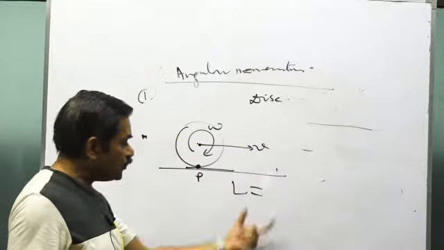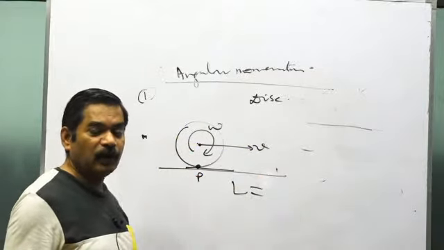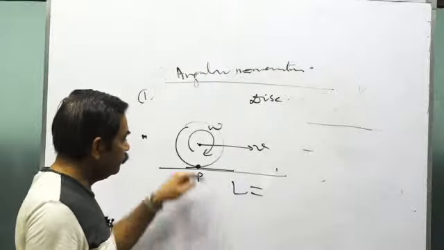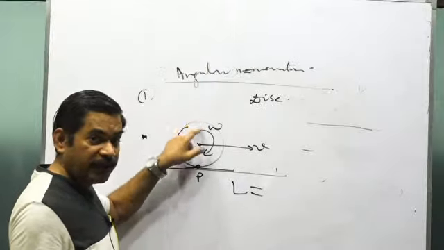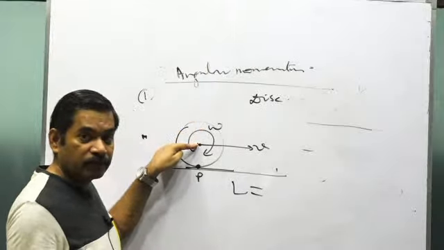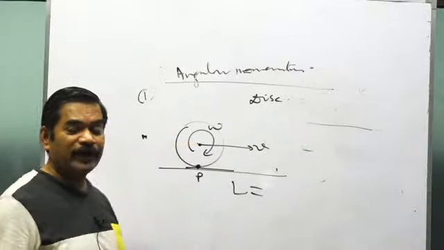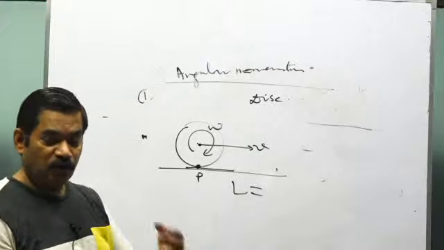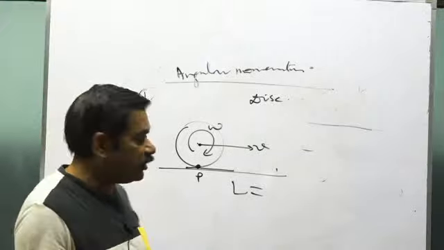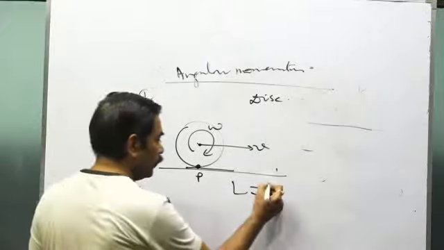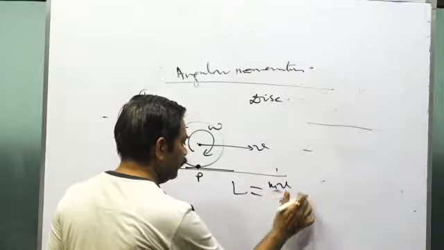So the first term will be what? It will be the angular momentum of the center of mass, treated as a particle, about P. That will be mvr, where r is the perpendicular distance.